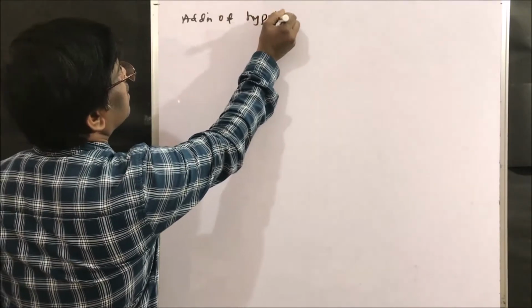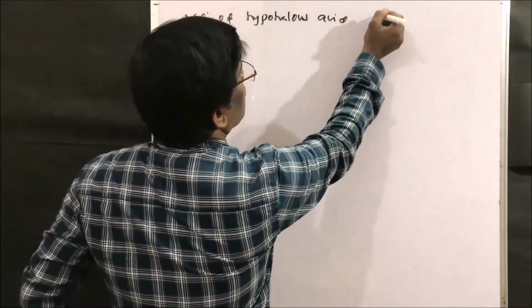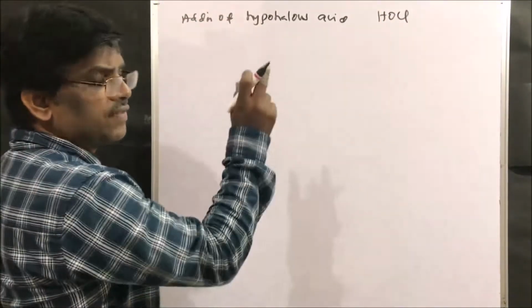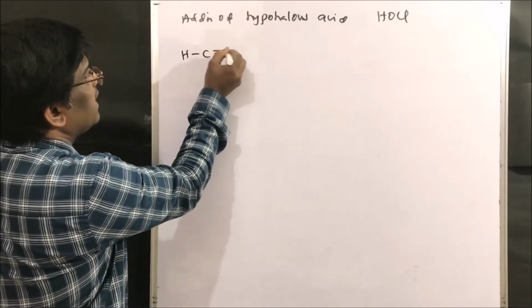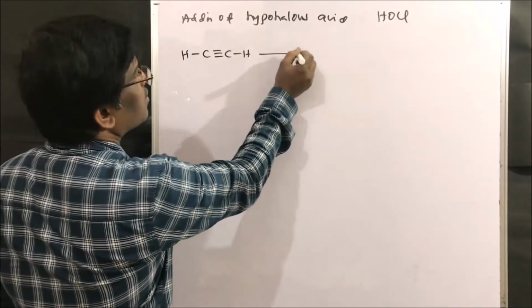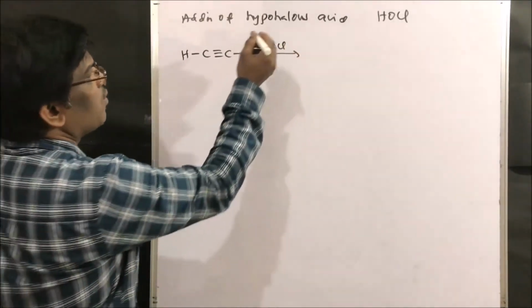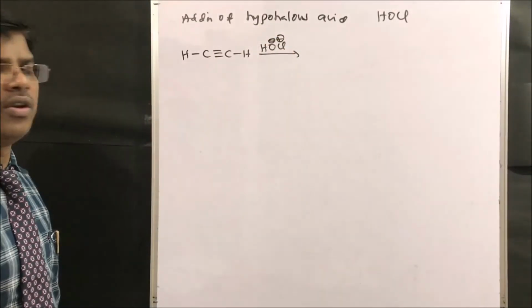Hypohalous acid, for example HOCl, right? This is a very peculiar reaction. For example, if I take acetylene, in this reagent chlorine is going to act as electrophile and OH is going to act as nucleophile.